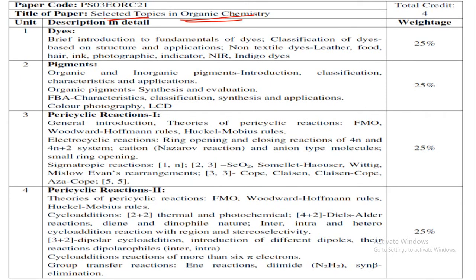Unit number 1 is dyes, unit 2 is pigments, and units 3 and 4 are based on pericyclic reactions, pericyclic 1 and 2. So we will start with unit 3, that is the general introduction and theories of pericyclic reaction today. So let us start with the pericyclic reaction. What is a pericyclic reaction?